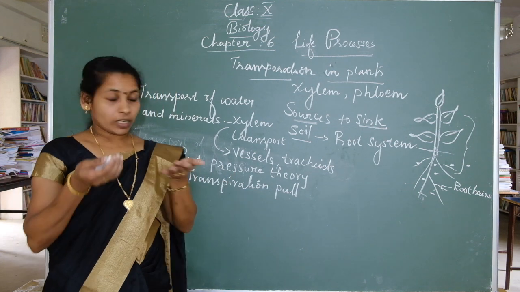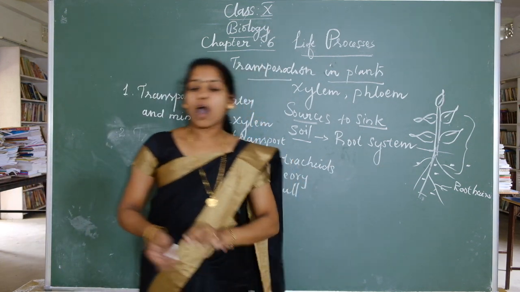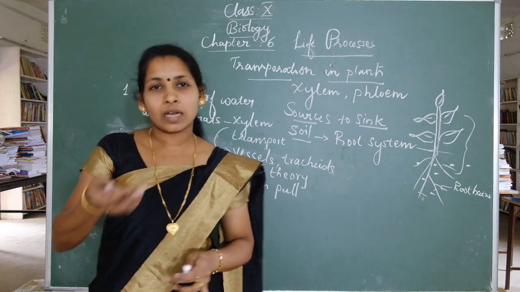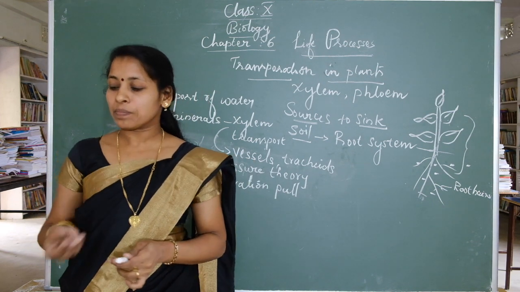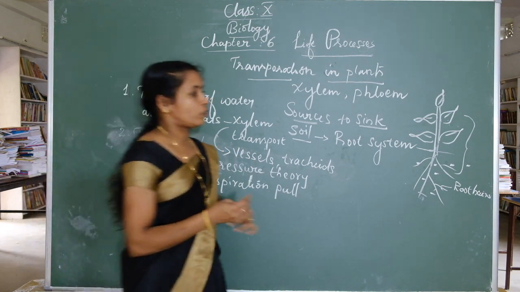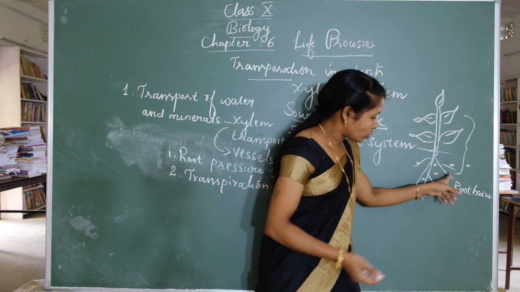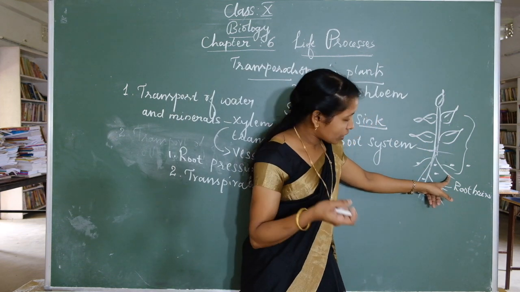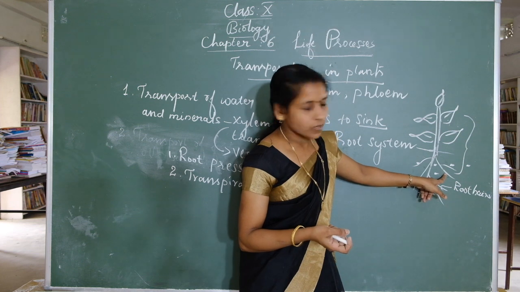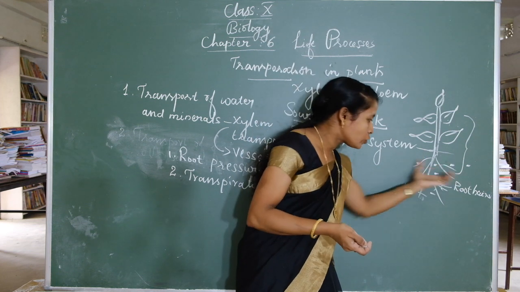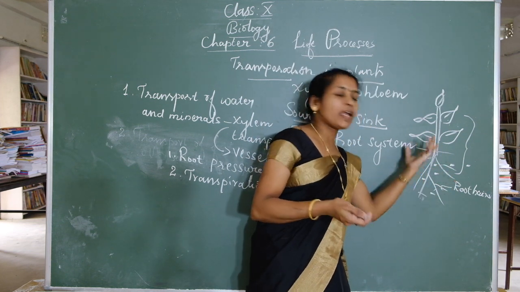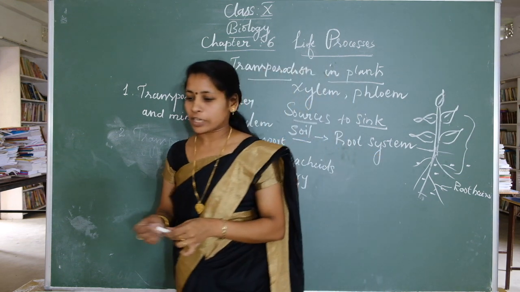Water is absorbed by osmosis and minerals are absorbed as ions by active transport. What do you mean by active transport?